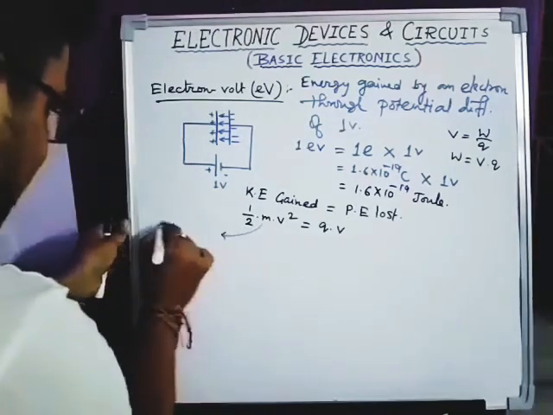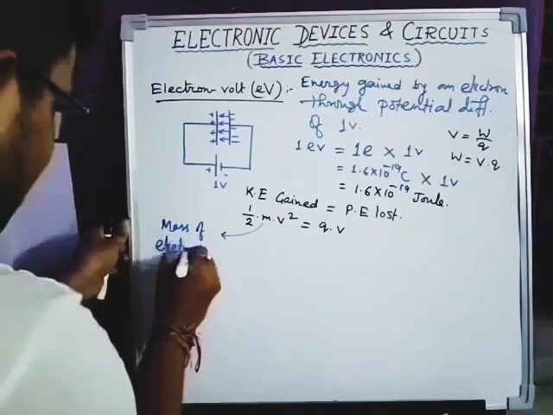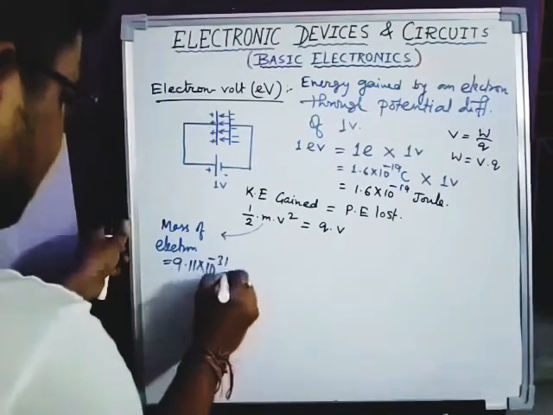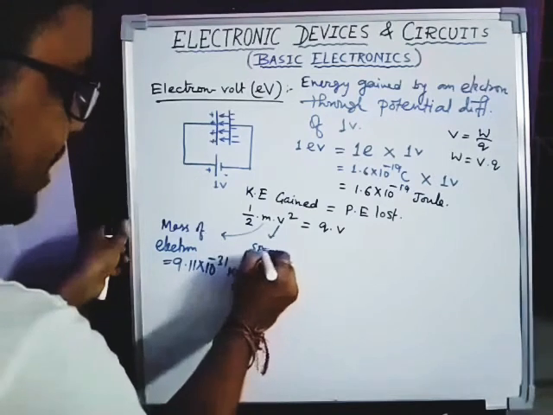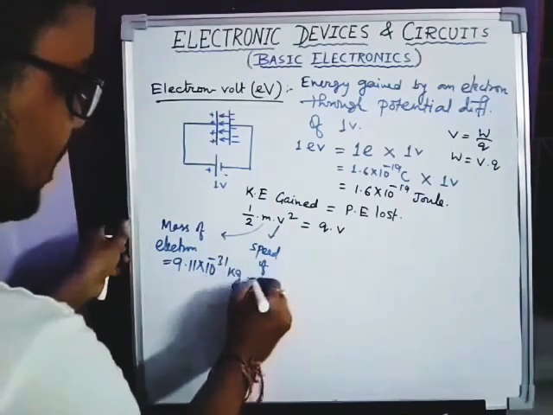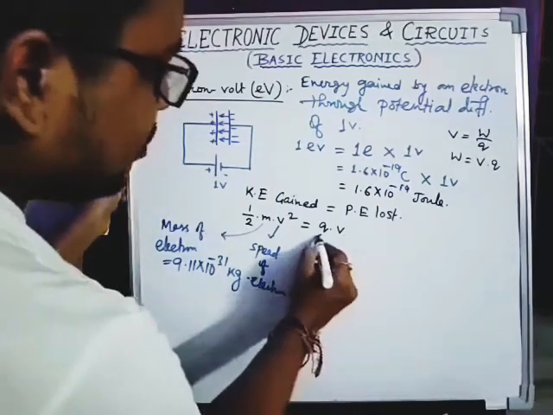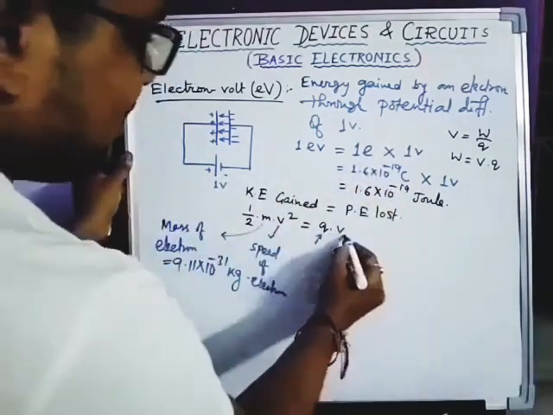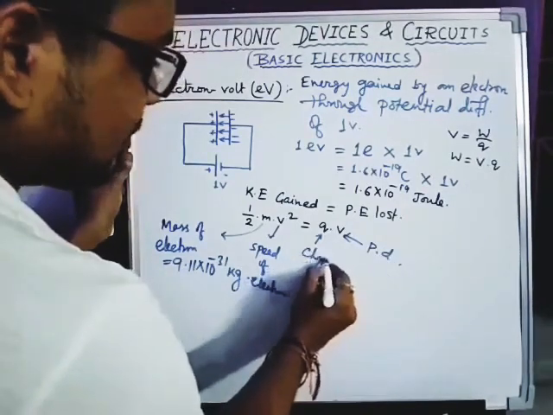m is the mass of an electron, which equals 9.11 into 10 to the power of minus 31 kg. And v is the speed or velocity of the electron. Next, what is q? Q is the electronic charge, as I told you, this E or Q. And V is the potential difference, PD I am writing. This is the charge of an electron.